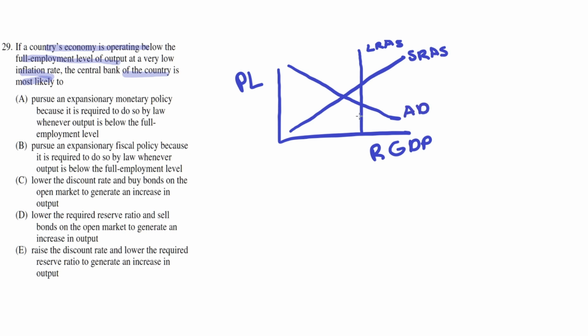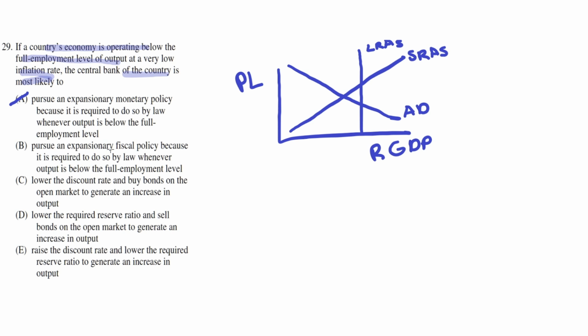Now, for the central bank's actions, option choice A says pursue an expansionary monetary policy because it is required to do so by law whenever output is below the full employment level. This is incorrect because the reason given is wrong, as an expansionary monetary policy is the correct move, but not because it's required to do so by law. The central bank is not required by law to pursue an expansionary monetary policy. It does so to help fix the economy. So A can be eliminated because the reasoning here is wrong.